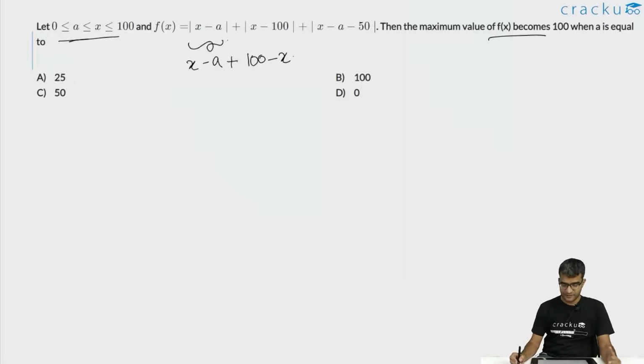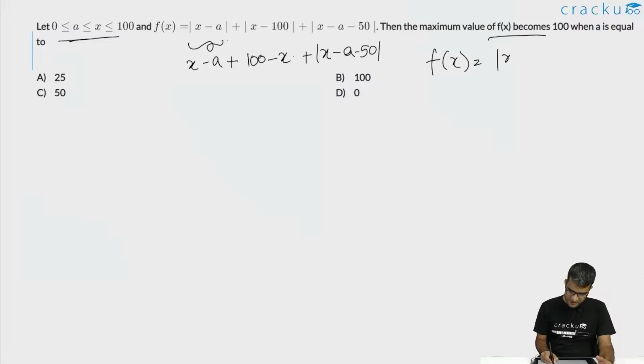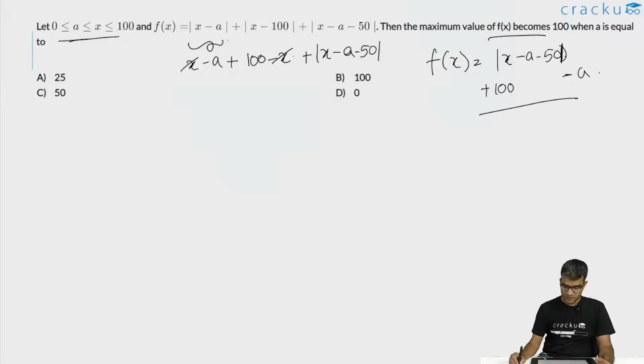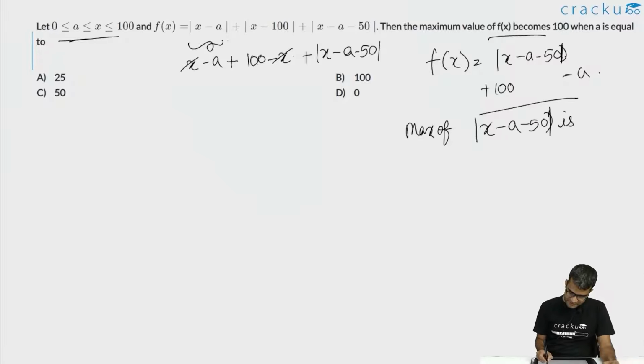But we can't conclude anything about modulus of x minus A minus 50. So we'll write it as it is. So simplified, the value of f of x is equal to modulus of x minus A minus 50 plus 100 minus A. We are cancelling plus x and minus x. The maximum value of this we are told is equal to 100. The maximum value of this f of x becomes equal to 100 if the maximum value of modulus of x minus A minus 50 is equal to A.